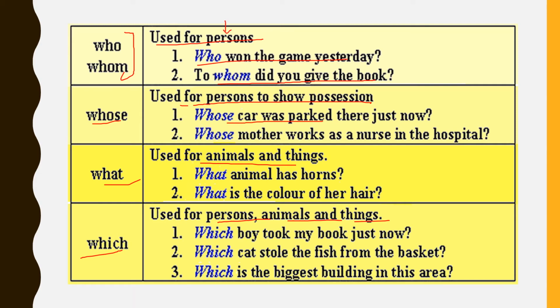Whose car was parked there just now? So whose car? We are talking about possession. Whose mother works as a nurse in the hospital? Clear? So for possession we use this whose. What animal has horns? What is the color of her hair? So both for animals and things, or we can say for both living and non-living beings.